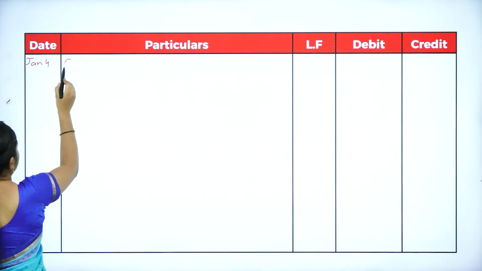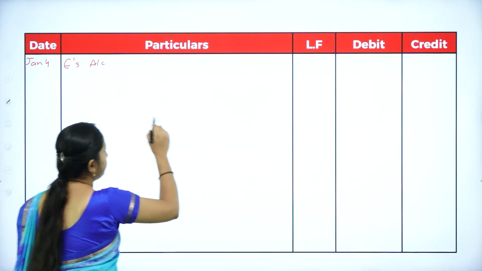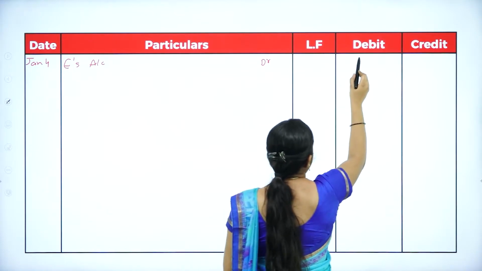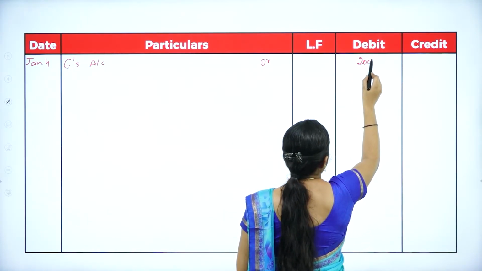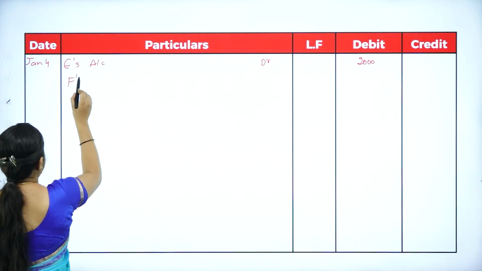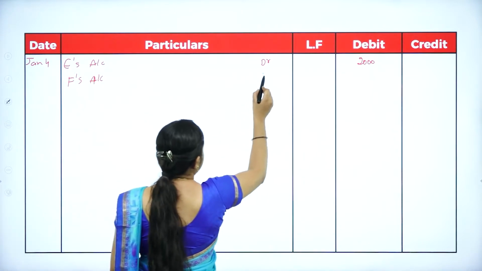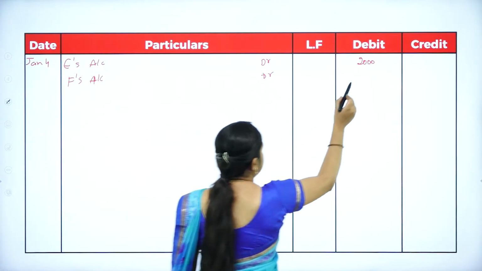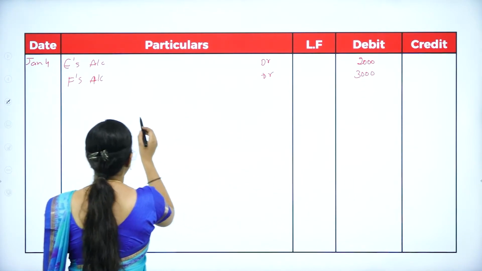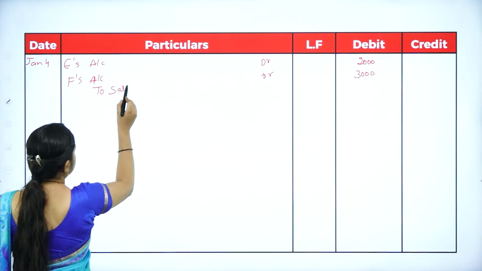Jan 4th. E's account debtor of rupees 2000 and F account debtor 3000 to sales account.